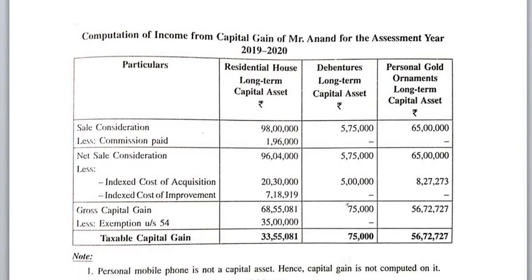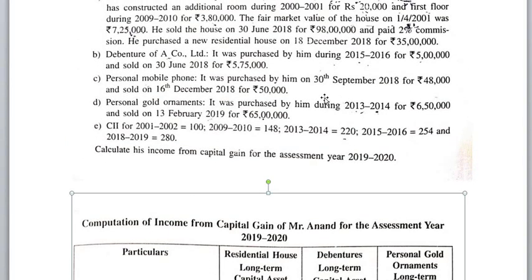Next one. Go through the third point, personal mobile phone. See, remember, personal mobile phone is a personal asset. It's not a capital asset. So it is exempted from capital gain. You may have a doubt, ma'am, sometimes you are calculating personal jewelry. It is possible to calculate when the index number CII is given in the problem. But here no index is given. So we cannot calculate for personal mobile phone. Remember, personal mobile phone is a personal asset. It is not a capital asset. Please ignore. We have no need of calculating.